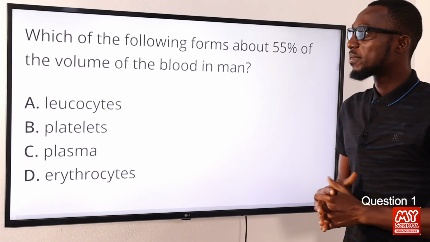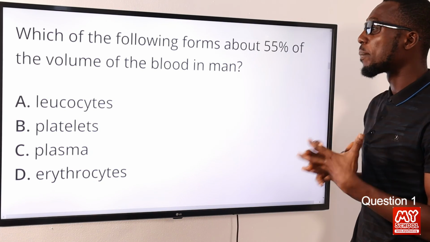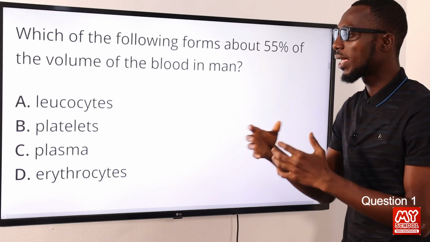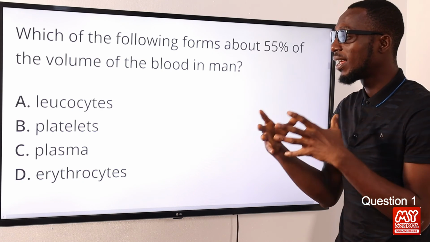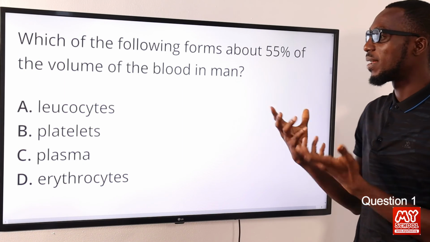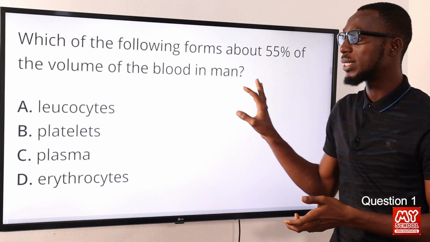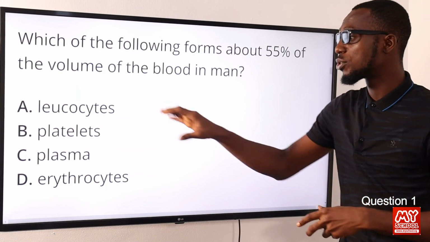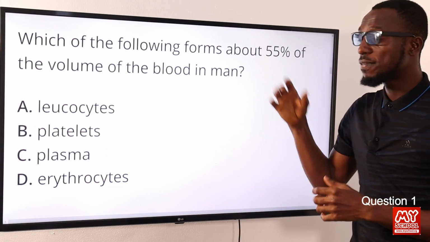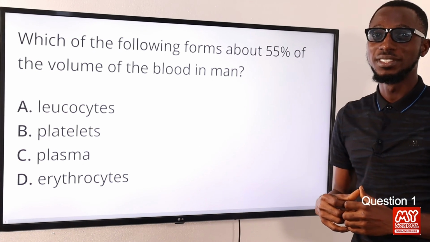Question 25. Which of the following forms about 55% of the volume of the blood in man? That is the plasma. We can tell confidently that the plasma is composed mainly of water. So the plasma makes up about 55% of the volume of blood in man. When you have better background information concerning these other blood cells, it will inform the reason why we went for plasma. So plasma is the correct option.